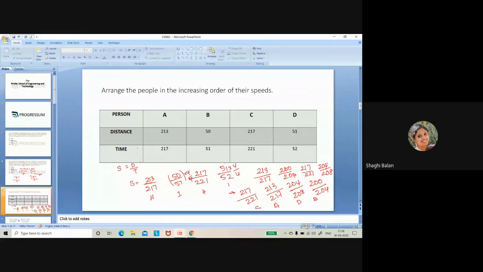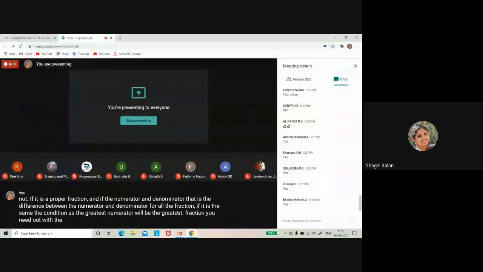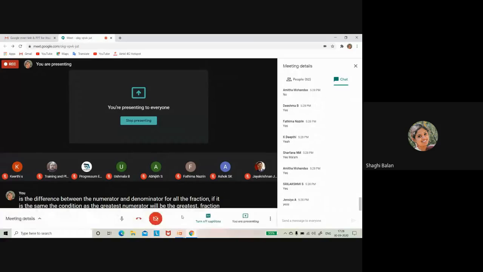If it is a proper fraction and the difference between numerator and denominator is the same for all the fractions, the condition is that the greatest numerator will be the greatest fraction. Any doubts with question number 3? Are you all clear? Guys, if you have any doubts, feel free to ask.